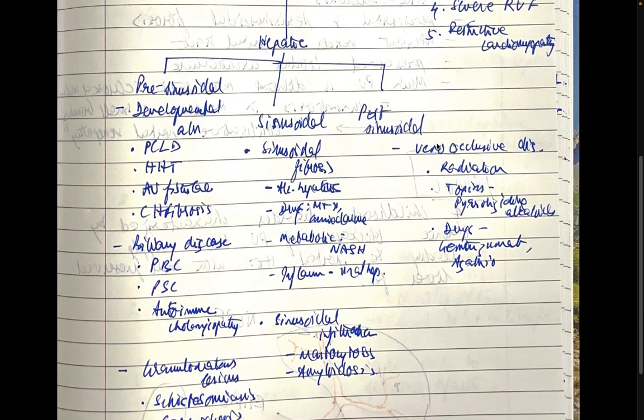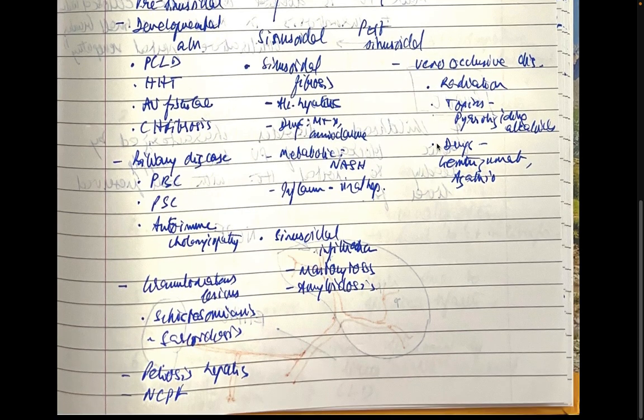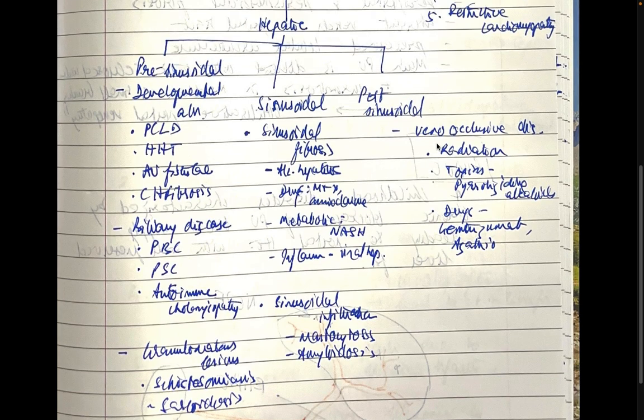Biliary diseases like PBC, PSC, autoimmune cholangiopathy, granulomatous diseases like sarcoid, and even schistosomiasis. The reaction that schistosomiasis causes is granulomatous inflammation. Peliosis hepatis, NCPF. Sinusoidal causes would be sinusoidal fibrosis and sinusoidal infiltration.